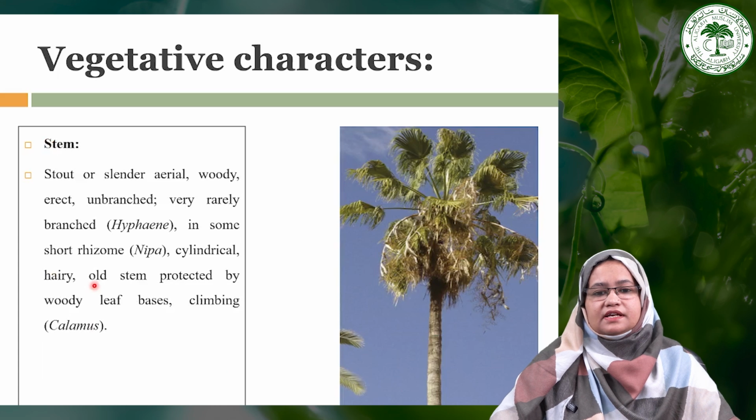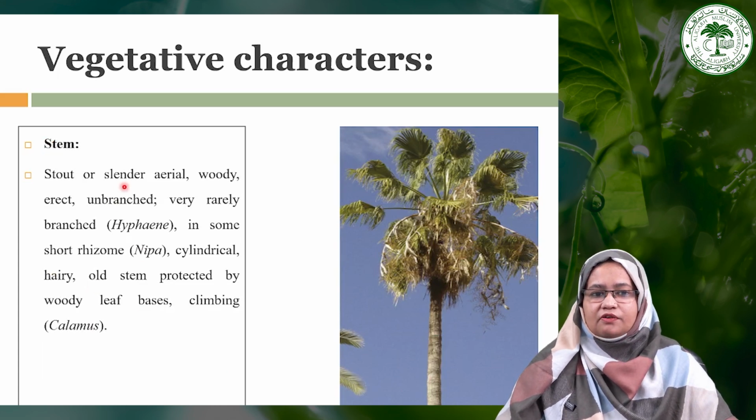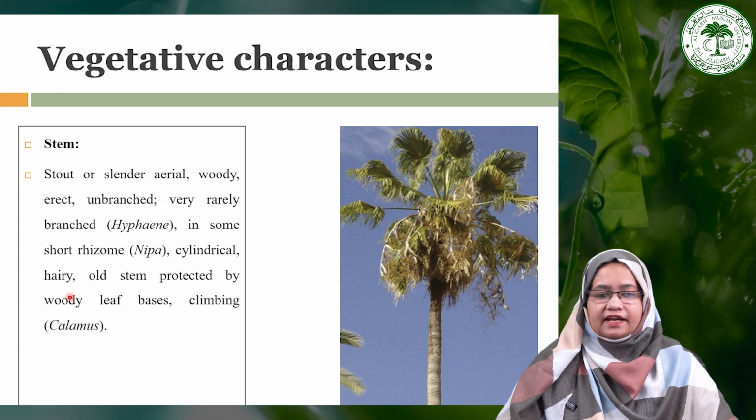Now moving toward the stem. As you can see in this image, the stem is stout or slender, aerial, and these are large trees, so they have a woody and erect stem. Generally they are unbranched, but sometimes they may also be branched, as in the case of Hyphaene. In some they also have a short rhizome, as in the case of Nypa. Generally they are cylindrical, as you can see here. Sometimes they also have hairs on the stems. Old stems are generally protected by woody leaf bases, as you can see here.